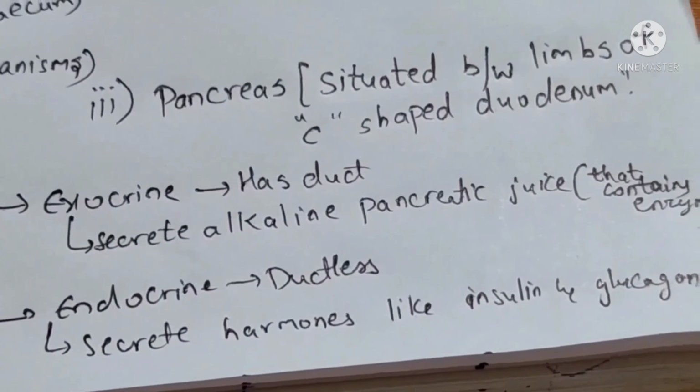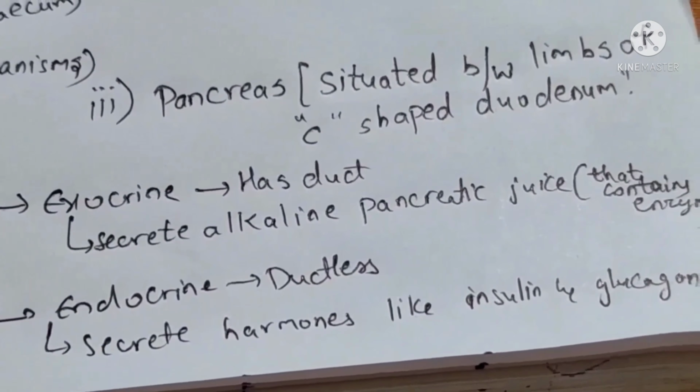If we cut the gut transversely, we will see four layers. The outermost is serosa, and next is muscularis. This muscularis has outer longitudinal and inner circular muscles. In the stomach, there is an extra layer called the oblique layer, which is innermost, inner than the circular layer. The next is submucosa, and the next is mucosa, which contains the lumen.